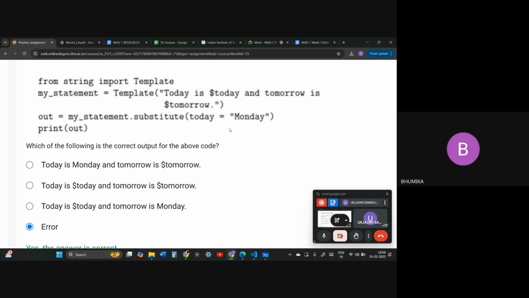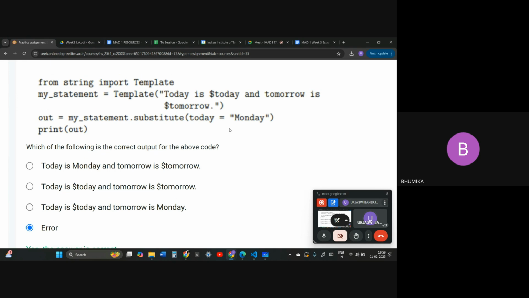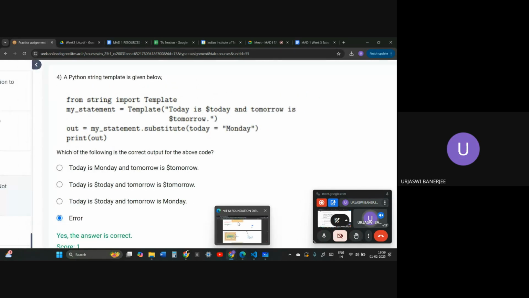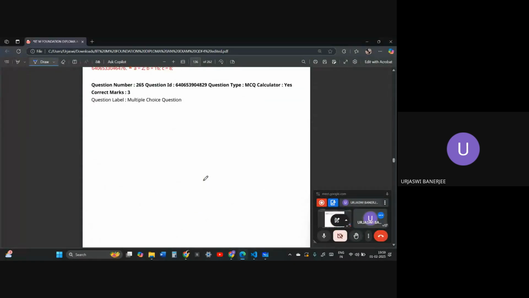So ma'am, the one error is that we are not providing the value for tomorrow. But is that statement right in the second line, after substitute, today equals Monday, or do we have to use the dollar symbol before today? No, no. It's for today equals, it's substitute. It will understand it, so we don't need to provide that symbol if we are using dot substitute. And will it be the same in the case of safe substitute also, ma'am? Yes, yes. I will try to find the question. Actually, I wanted to find the question with substitute and safe substitute.